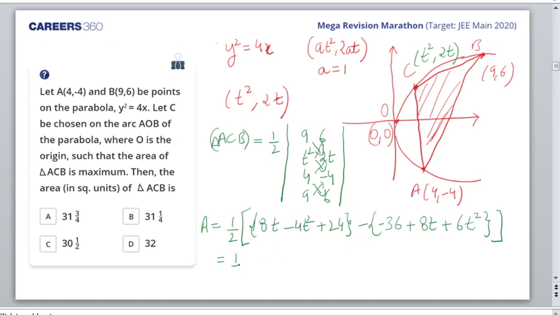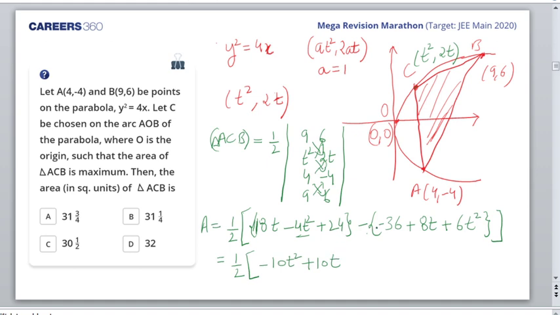So what is the area I'm getting? Half. First of all, I'll write the term for t square. So minus 4t square and minus 6t square will fetch me minus 10t square. And 18t and minus 8t will get me 10t.